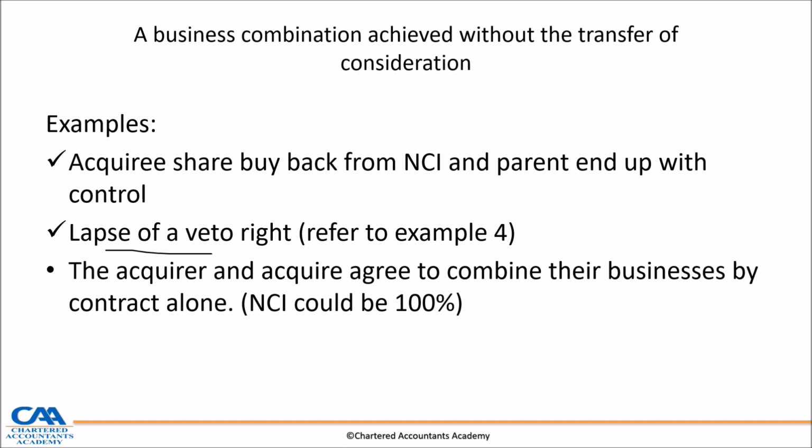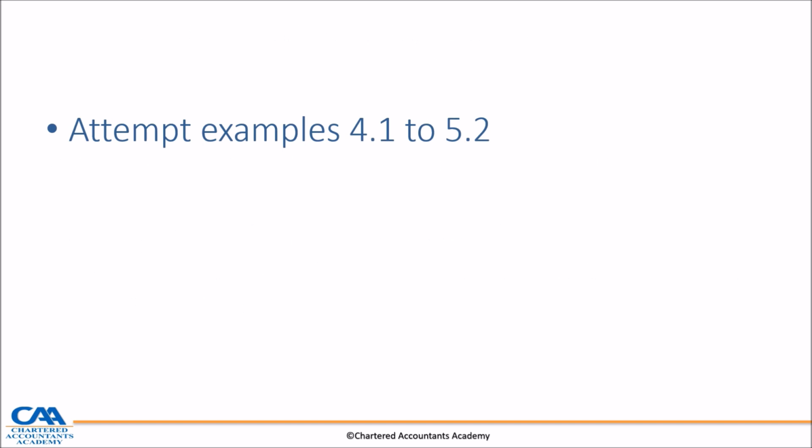The acquirer and acquiree may also just agree to combine their businesses by contract alone, and the parent ends up being given control through a shareholders agreement, and that also gives control.